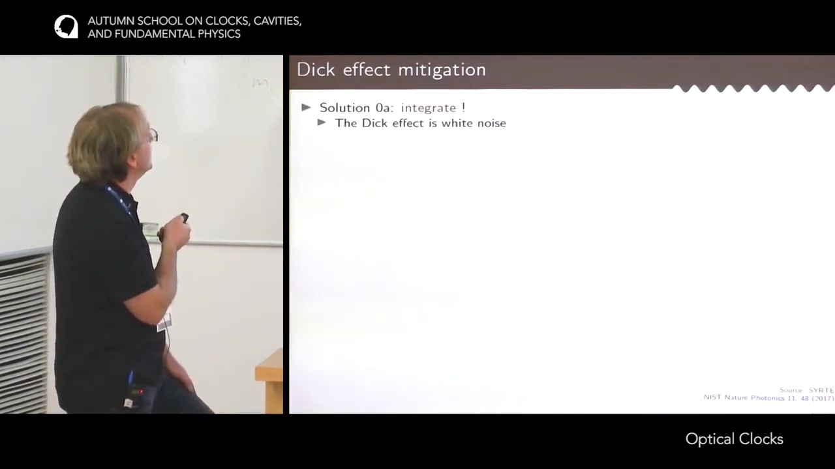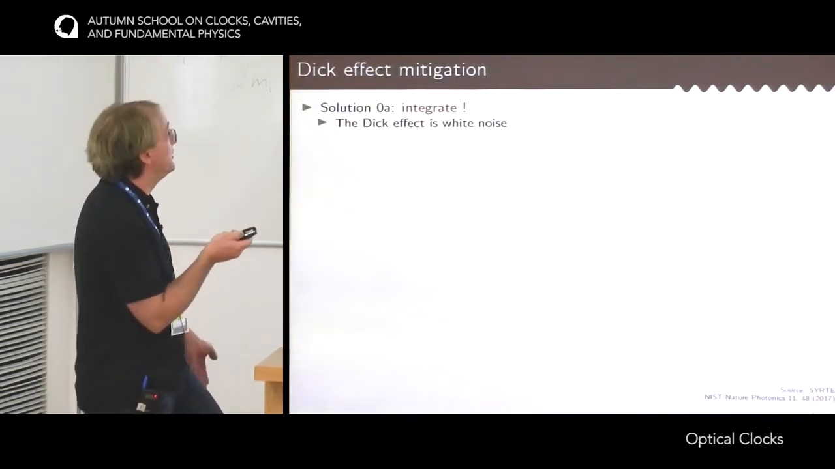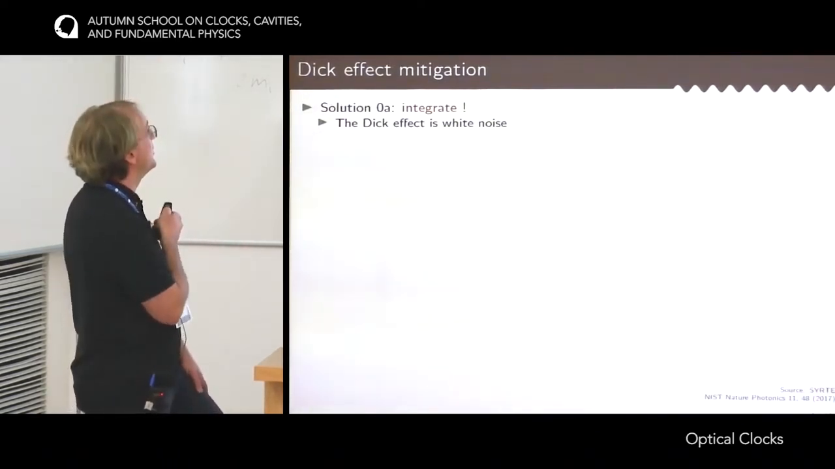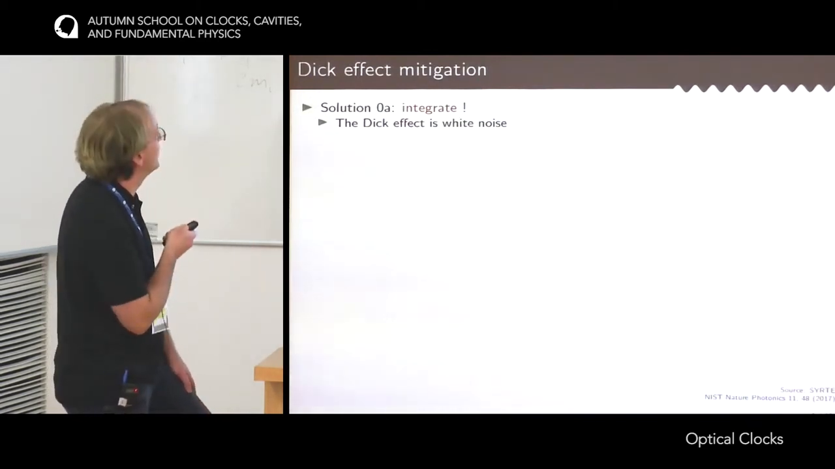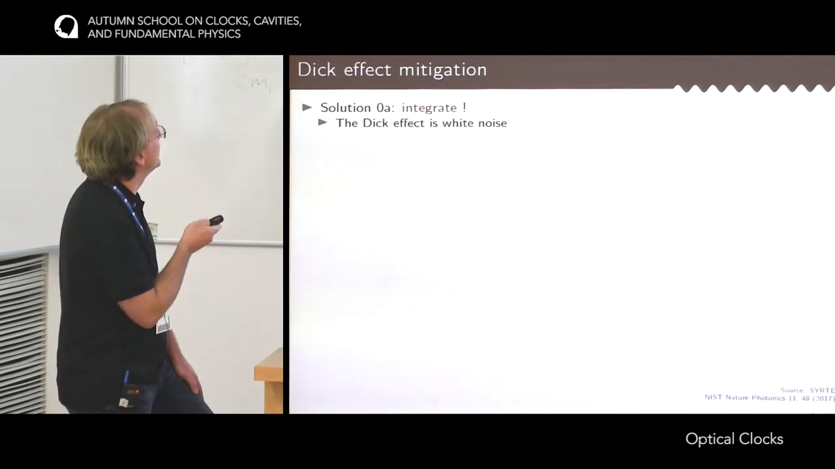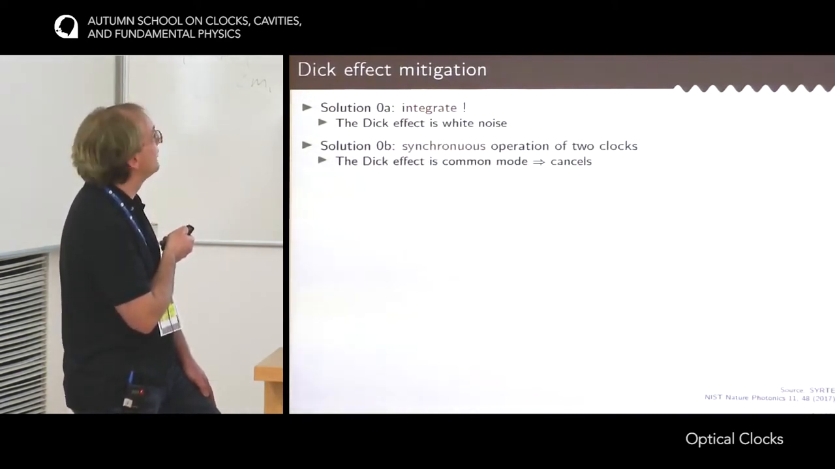And so if you have your clock running during the night while you sleep, then the problem is solved. You just average out the Dicke effect. Okay, but in the long term, it's not such a clever idea. Maybe there are other ideas. So I have a solution 0b. It's also 0 because it's not perfect.